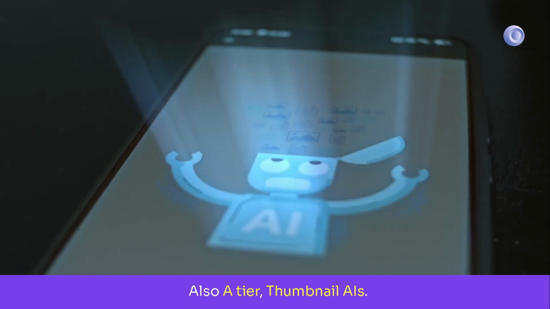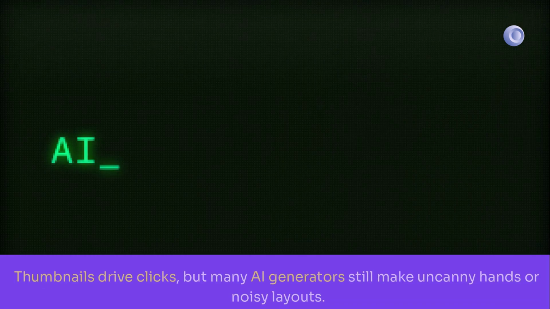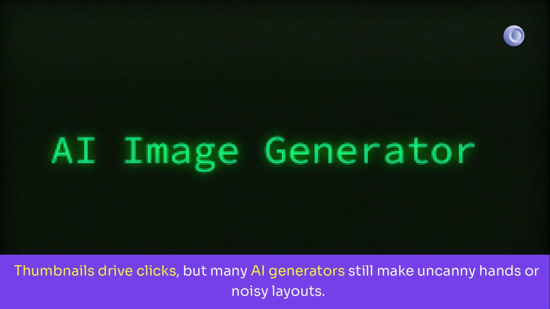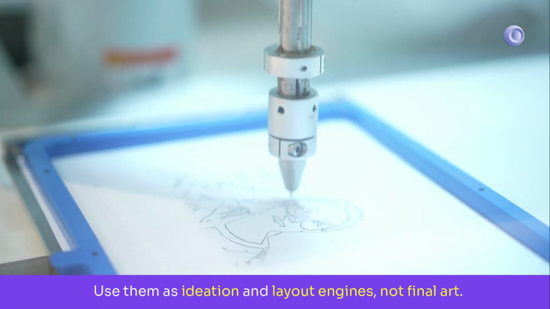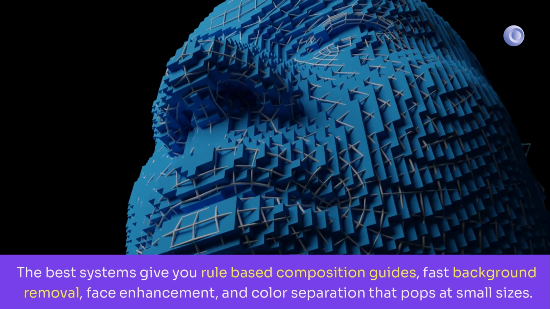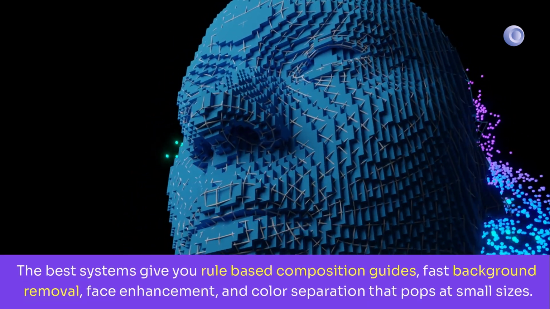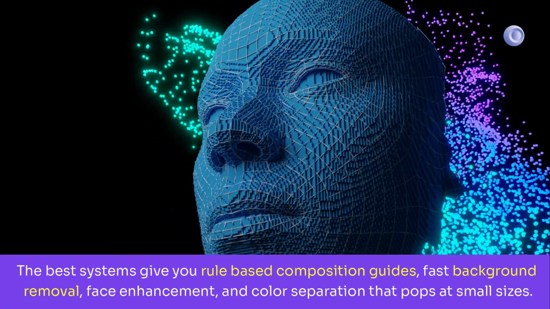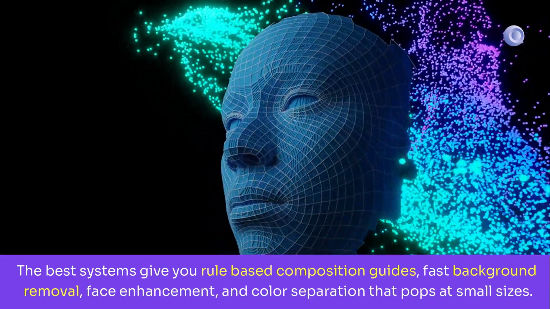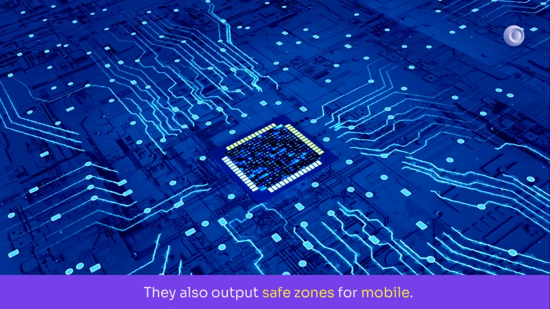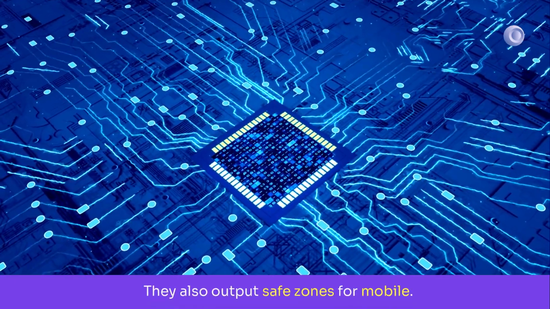Also A tier, thumbnail AIs. Thumbnails drive clicks, but many AI generators still make uncanny hands or noisy layouts. Use them as ideation and layout engines, not final art. The best systems give you rule-based composition guides, fast background removal, face enhancement, and color separation that pops at small sizes. They also output safe zones for mobile.